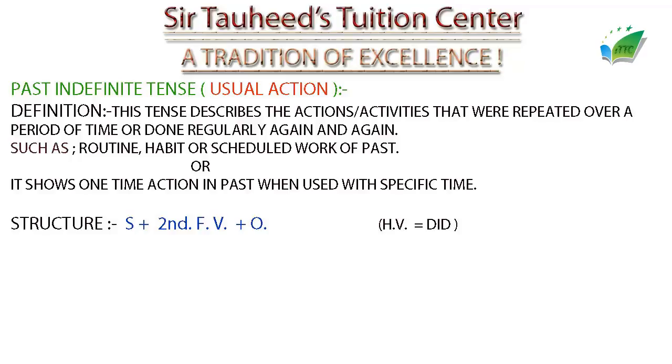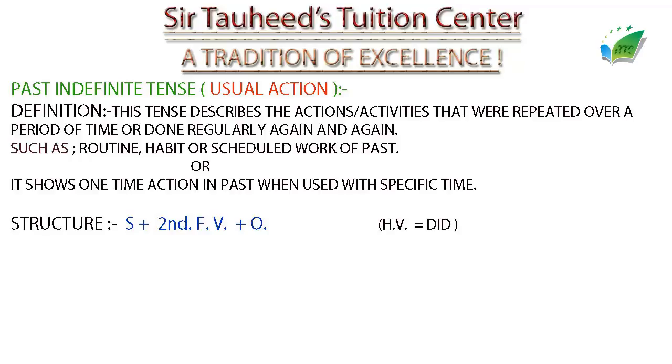Let's move on to the structure now. Its structure is very simple. Only three elements are in the structure. Number one is subject, the doer of anything. Number second is second form of verb. We'll have to use past form of verb. In the third position, we use object.